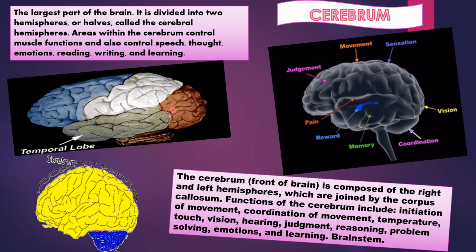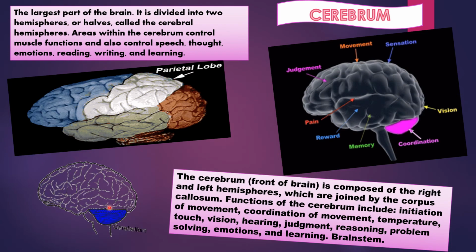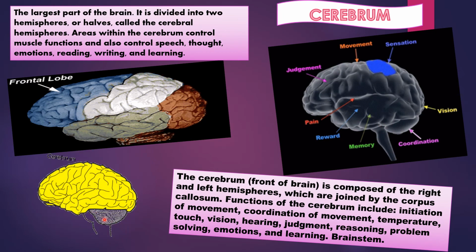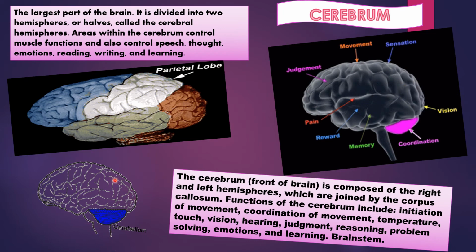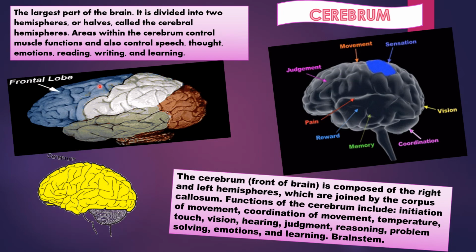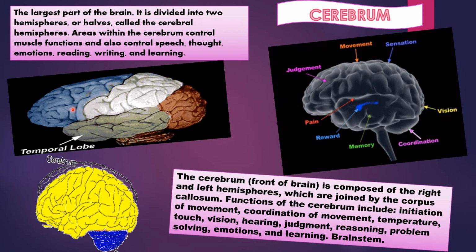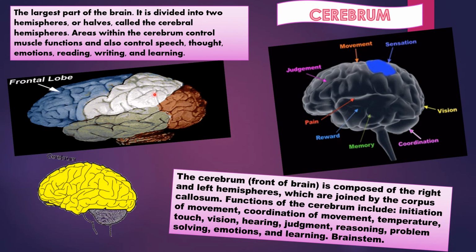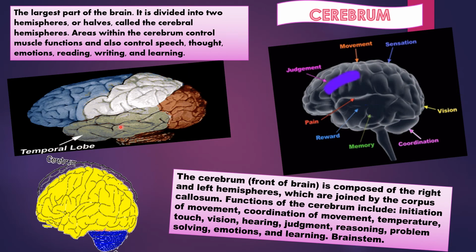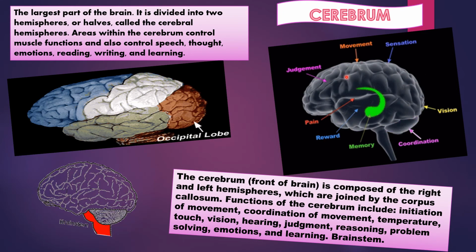Now see, first you see this diagram. Brain diagram. This is brainstem. That is cerebellum. This portion is cerebellum. This is brainstem. And this yellow color portion is cerebrum. Okay. Now see this diagram. You will understand because there is the main divisions of cerebrum. Follow the diagram. Frontal lobe. Next parietal lobe. Next occipital lobe. And the next one is temporal lobe. Okay. And here is the function of cerebrum.